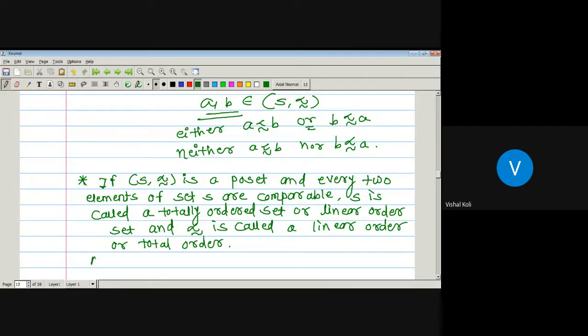A totally ordered set is also called a chain.